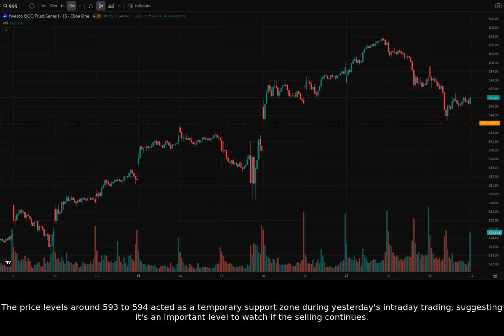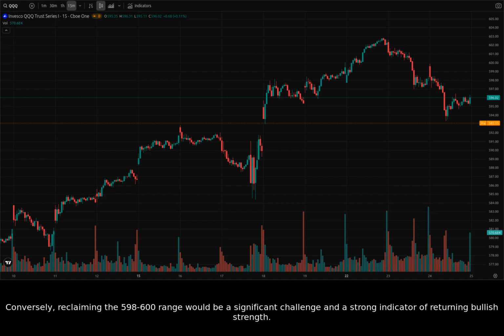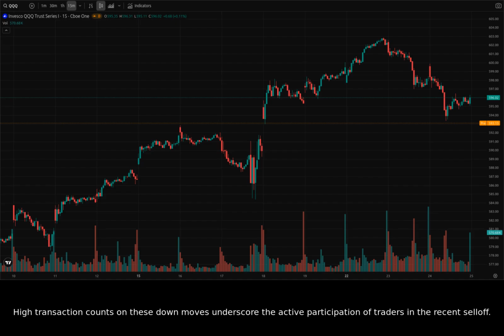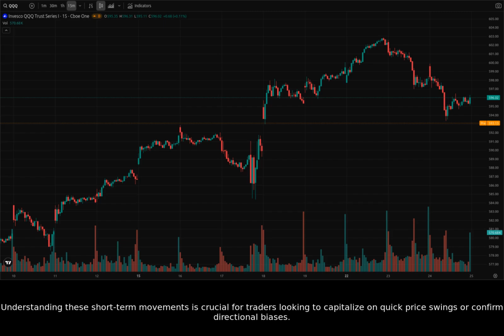The price levels around 593 to 594 acted as a temporary support zone during yesterday's intraday trading, suggesting it's an important level to watch if the selling continues. Conversely, reclaiming the 598 to 600 range would be a significant challenge and a strong indicator of returning bullish strength. High transaction counts on these down moves underscore the active participation of traders in the recent sell-off. Understanding these short-term movements is crucial for traders looking to capitalize on quick price swings or confirm directional biases.